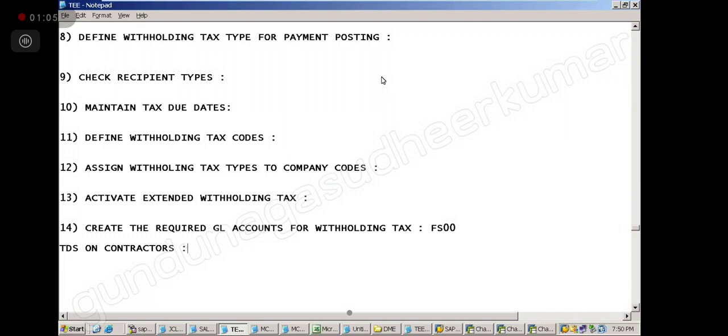So can I have a balance in this account permanently? No. See other accounts, like normal accounts, we have the share capital account. Can I have a balance forever? Yes, of course. Bank account is there. Can I have a balance forever? Yes. But this account, can I have a balance forever? No. Right? So the money should come and it should go. So every credit needs a debit. Correct. That is what an open item is. Open item created, open item cleared. Correct? Got the concept? Yes.